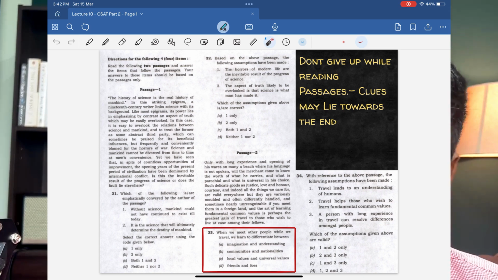Look at the way the second passage says, only when a traveler takes his goods to a different place does he know the worth of what he actually carries, right? A very indirect way of coming to the core idea. So these kinds of passages may be tricky to get the answers right compared to the previous set of passages.